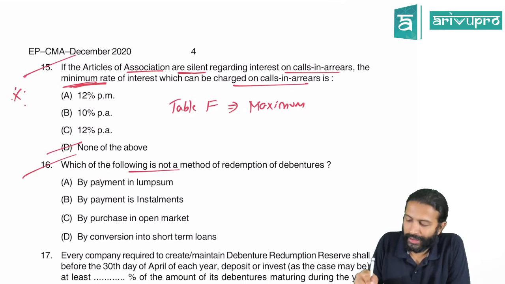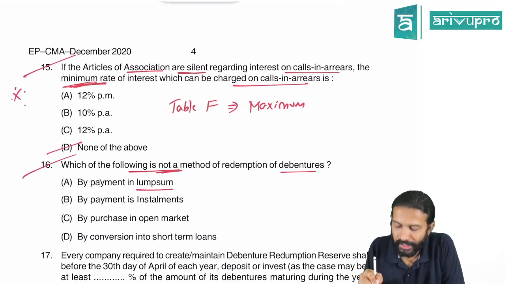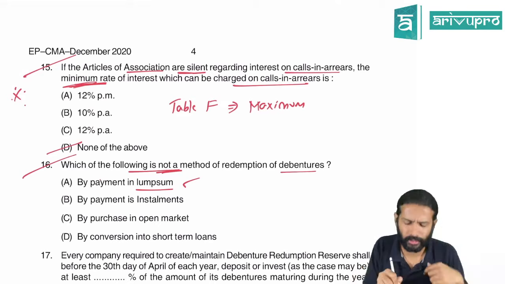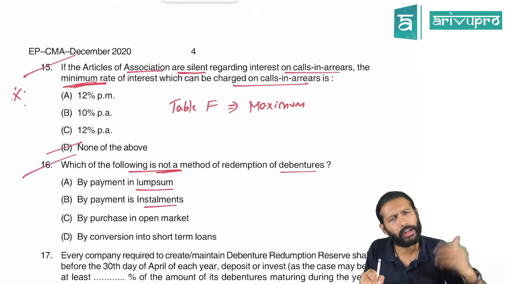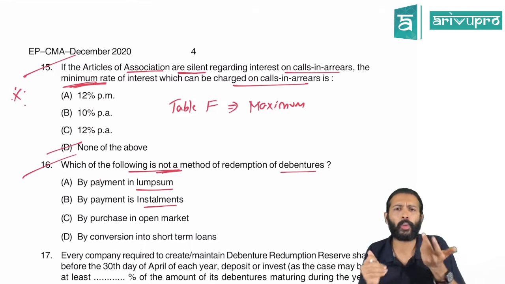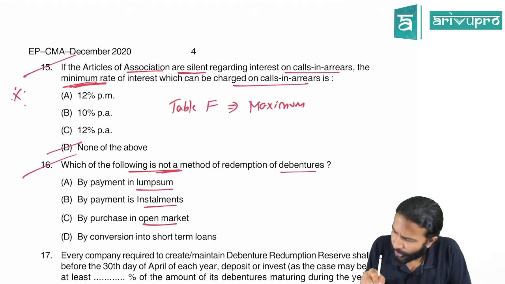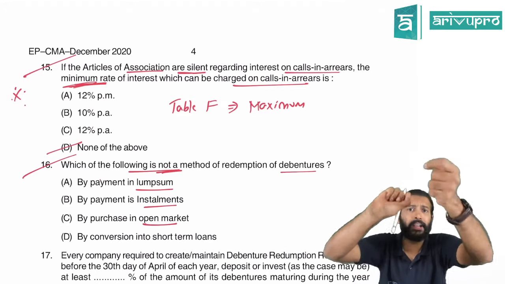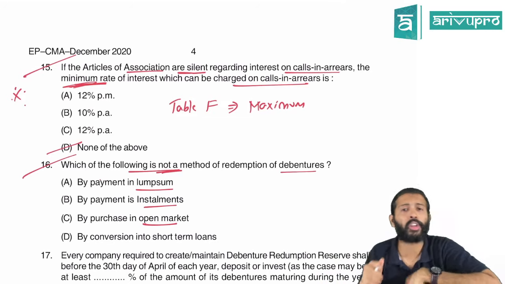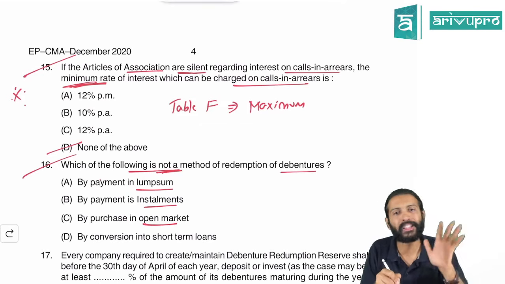Which of the following is not a method of redeeming a debenture? Can you redeem the debenture in lump sum, meaning in one shot? Yes. Can you redeem the debenture in installments? Yes. 10% every year over 10 years, or 20% over 5 years. Like this, you can do it in installments. Accepted. Can you purchase your own debentures from the open market and immediately cancel them? Yes. We have done the question on that also, where we learnt about the concept known as ex interest and cum interest. So these are all methods of redeeming the debentures.